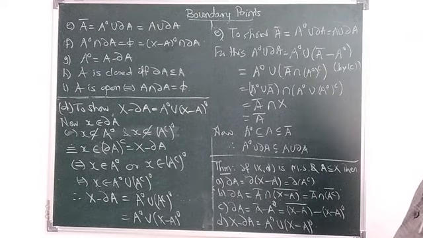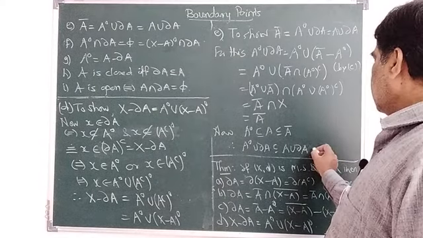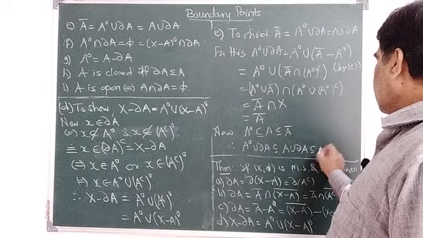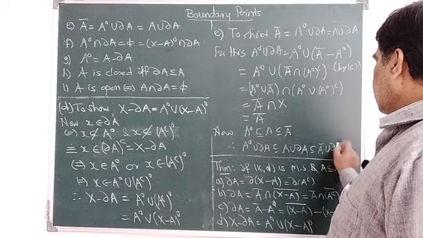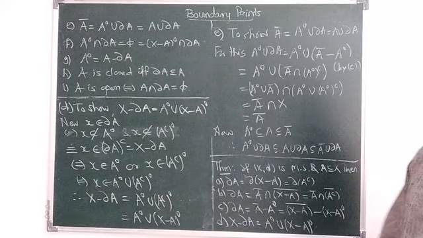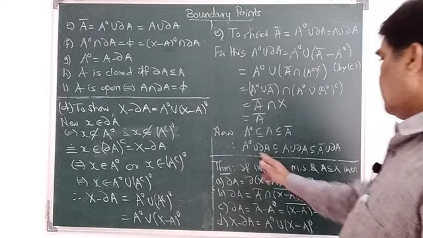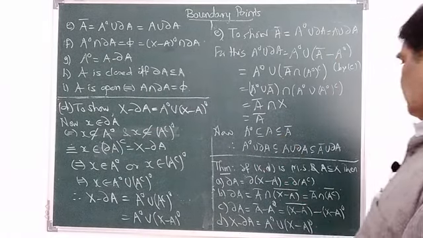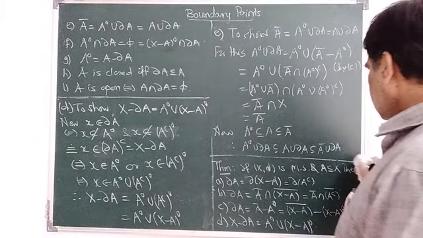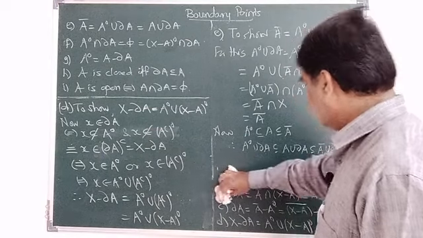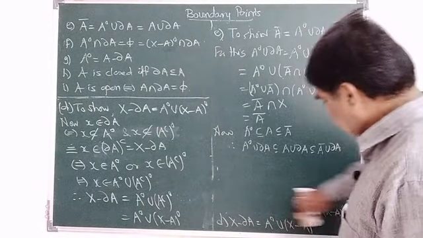Okay, and this is contained in A closure union ∂A. But by definition, this is your A closure. So we'll cut here A, B, C, etc.